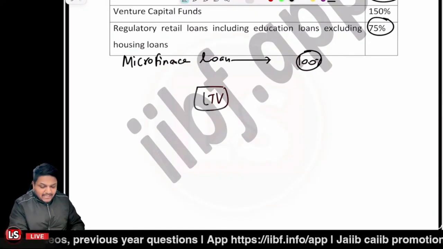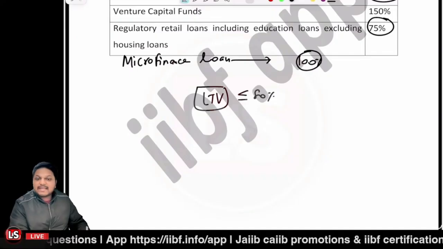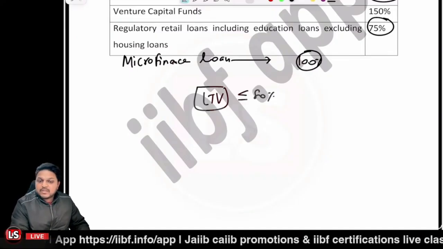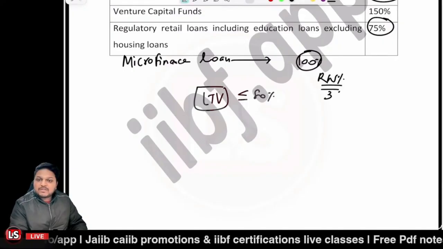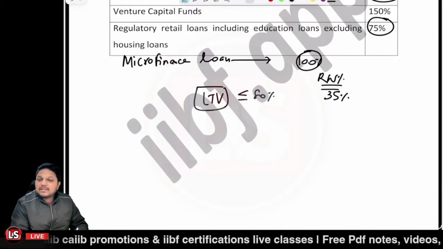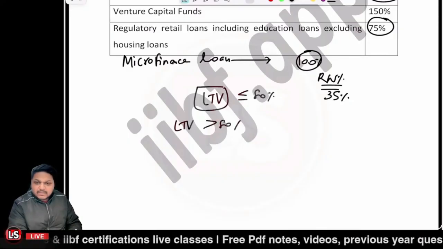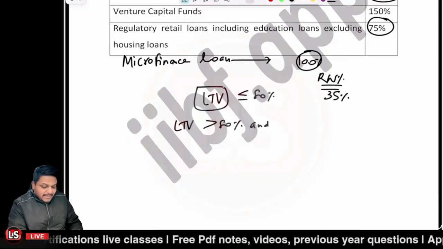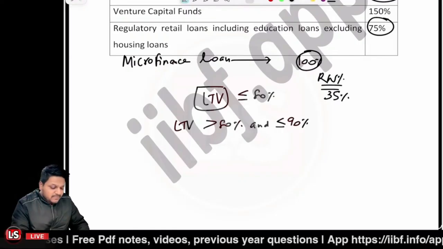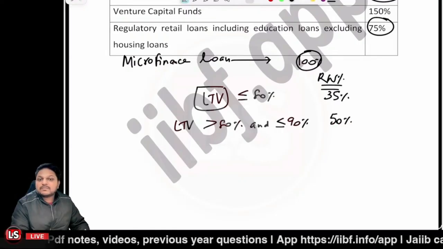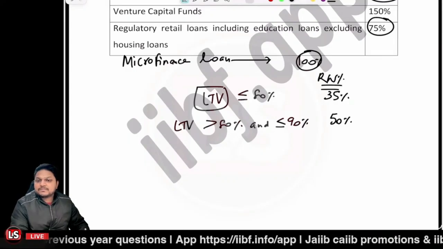Now, if the LTV is lesser than or equal to 80%, then the risk weightage percentage for the housing loan is 35%, right? And if the LTV is greater than 80% and lesser than or equal to 90%, then the risk weighted asset percentage will be 50%.